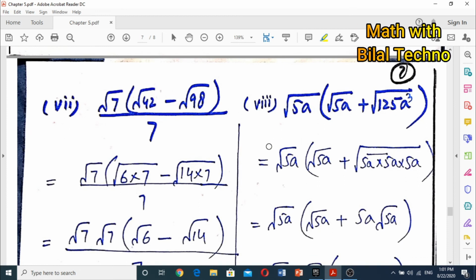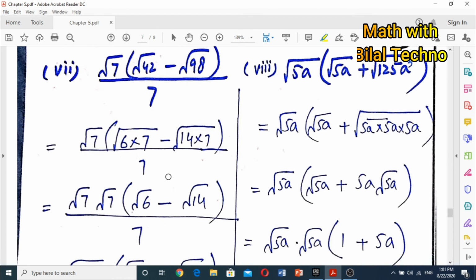Now question number 7 is square root of 7 into square root of 42 minus square root of 98, divided by 7. So first we will simplify the whole expression. Square root of 7 into square root of 6 into 7, which is 42, minus square root of 14 into 7, which is 98, divided by 7.